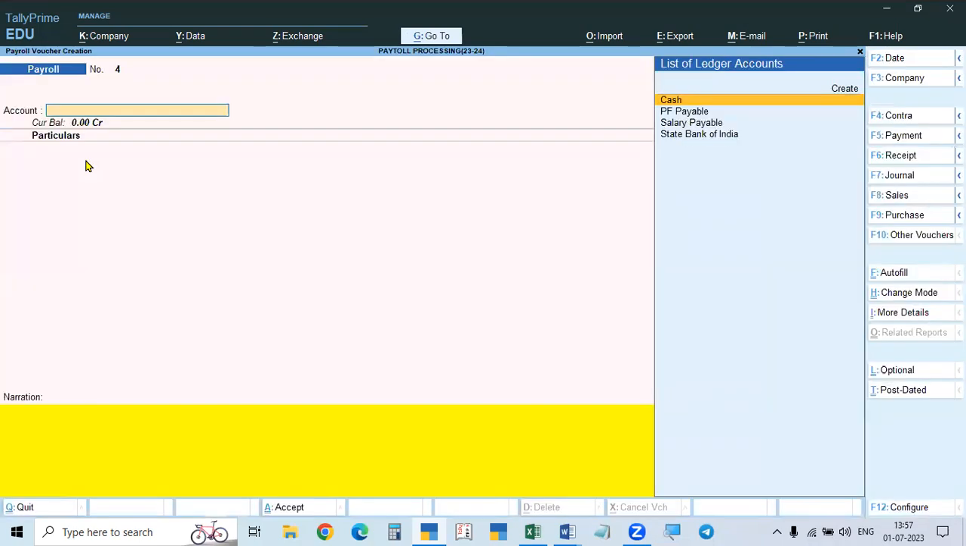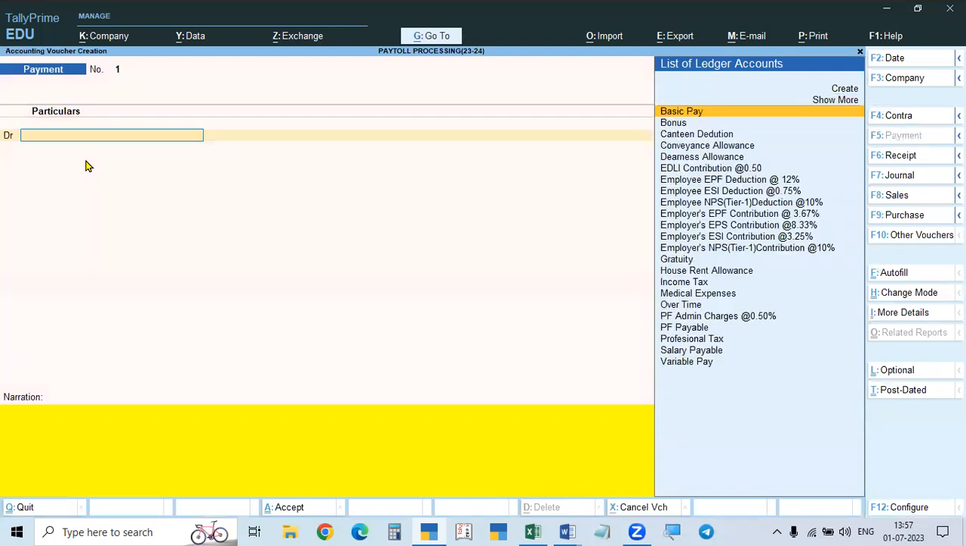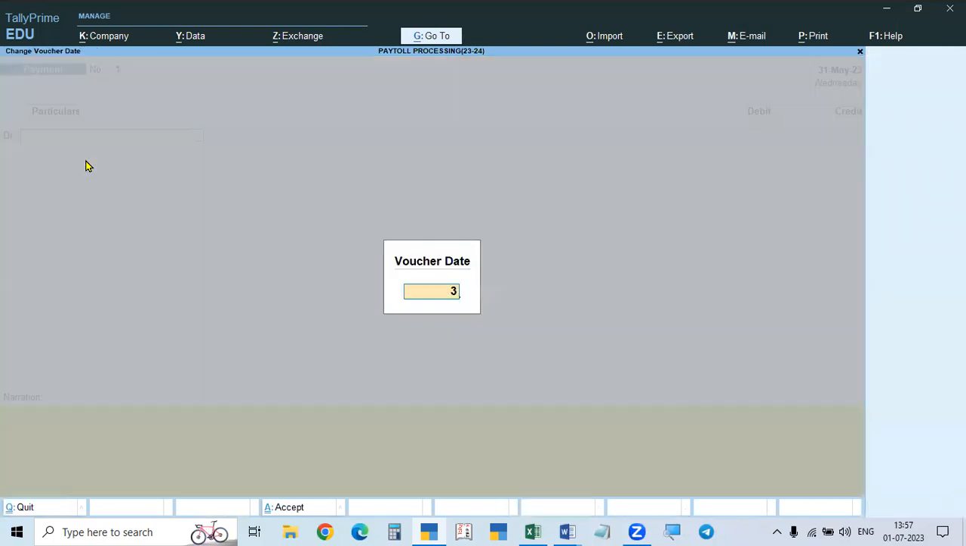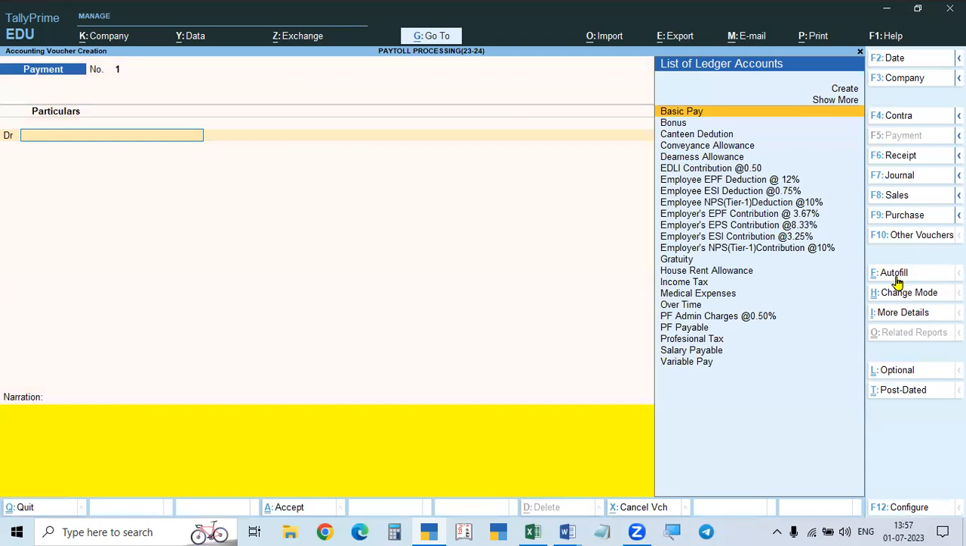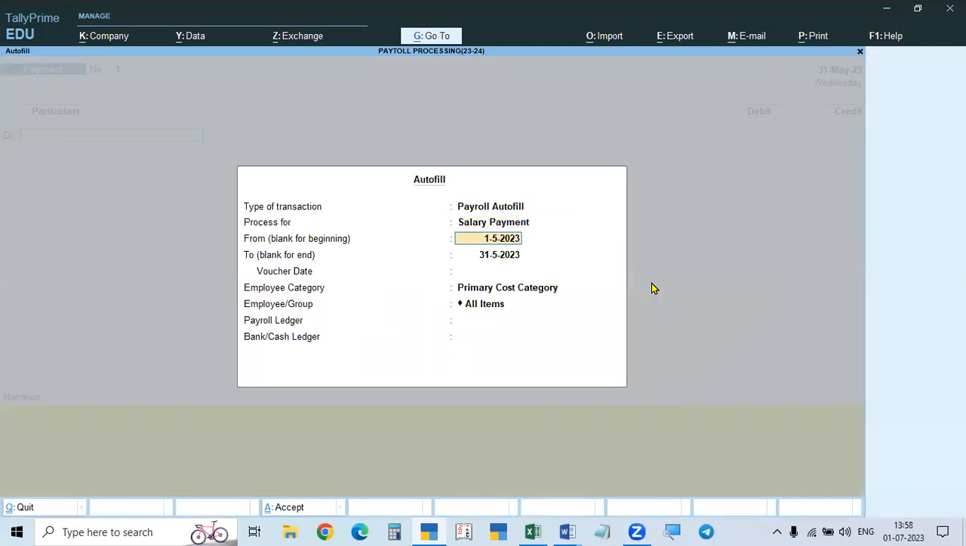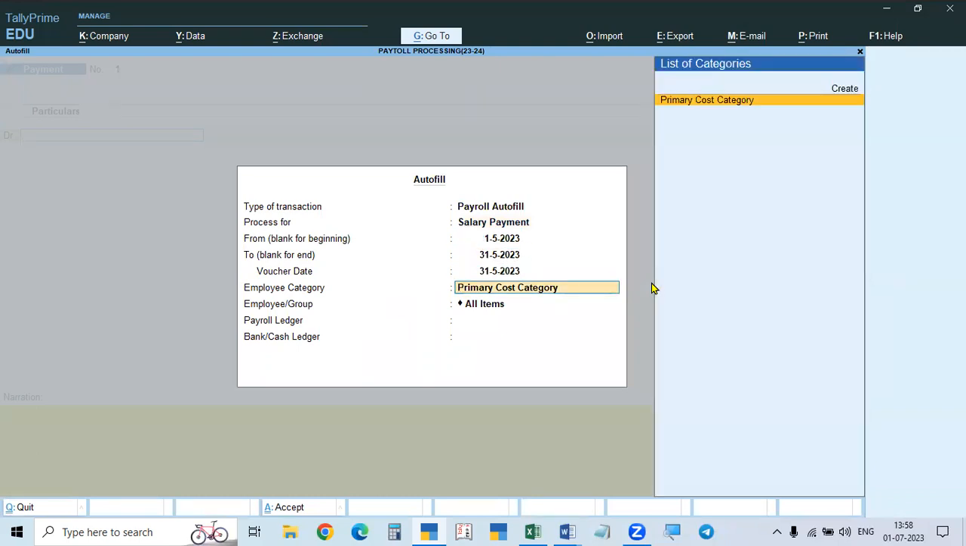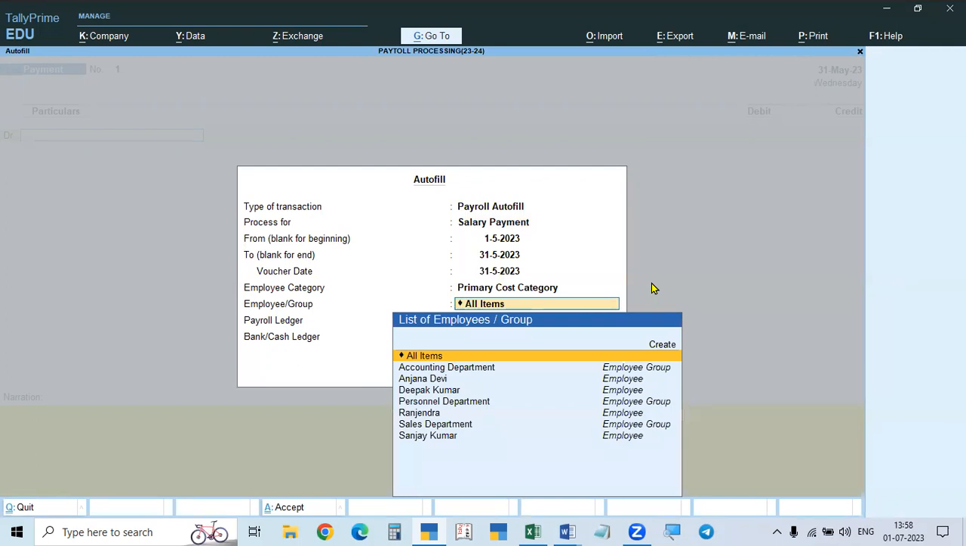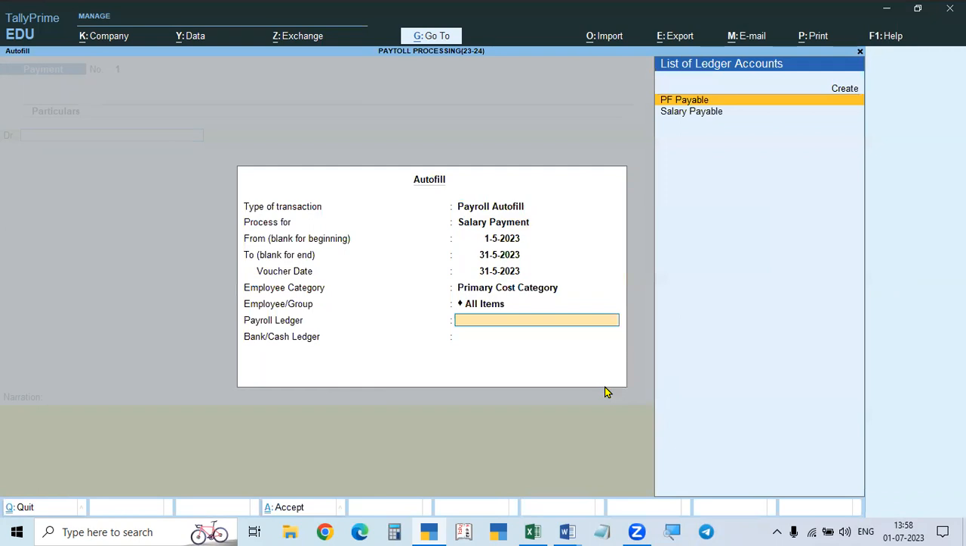Now if we go for payment, press F5, take the date 31st May, and go to autofill. In this payroll autofill, choose salary payment. Here the primary category is coming. See, in the primary category, all the groups and employees are coming, all items. Then salary payable is the payroll ledger we created. Salary payable, and here payment. We are making payment, paying by cash or State Bank.